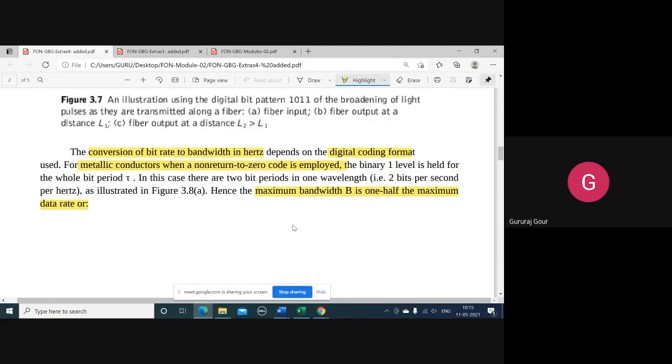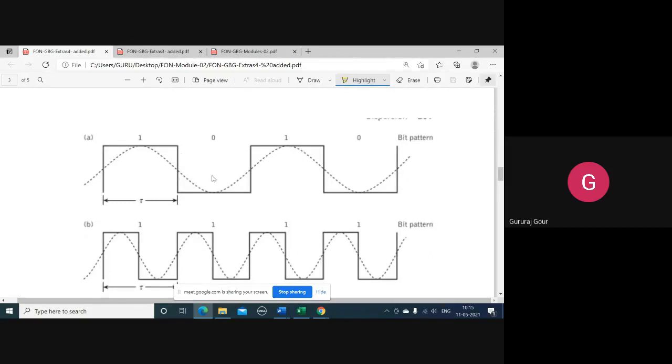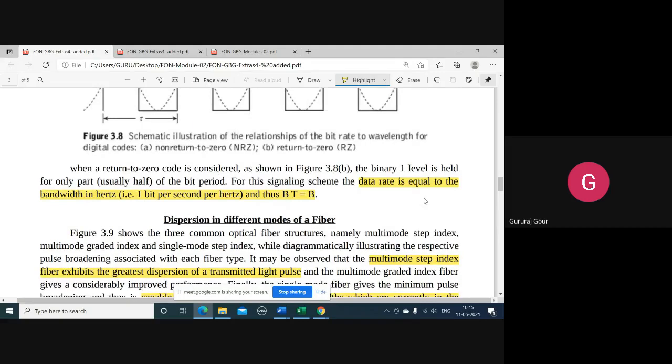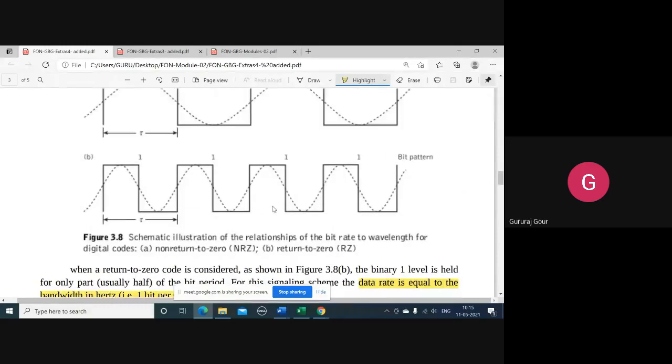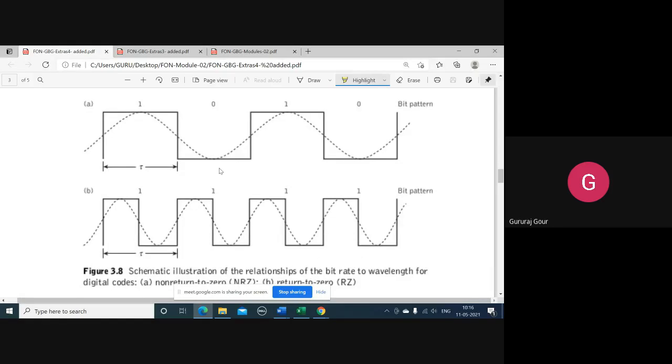Therefore, the maximum bandwidth B is half of the maximum data rate, because of the presence of 2 bits in NRZ. In the return to 0 case, BT equals B, because there is a presence of only 1 bit. If 2 bits are present, bandwidth is reduced to half of the data rate, as in NRZ.